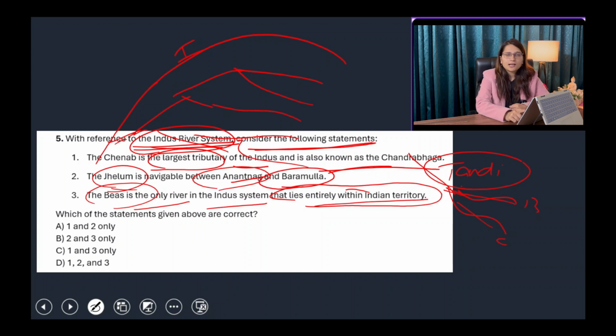On the other hand, Jhelum originates in India but ultimately goes to Pakistan. Chenab, same. Chenab is also present in Himachal, then ultimately goes to Pakistan. Then we have Ravi ultimately going to Pakistan, and Satluj coming from the Tibet or China area, entering India, and then ultimately going to Pakistan. So Byas is the only river which lies entirely within Indian territory. So 1, 2, 3, all statements are right. So option D will be your answer.